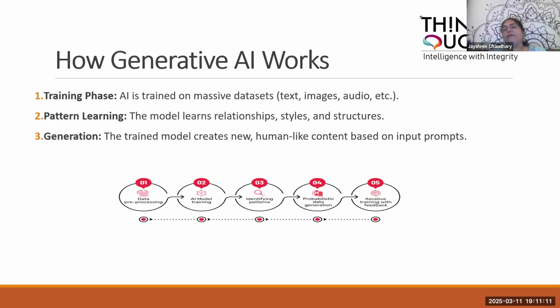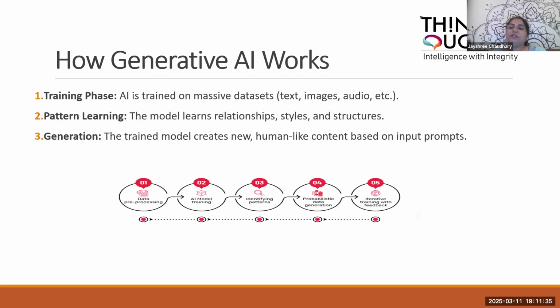Now, how does generative AI work? Basically, generative AI has three phases. One is the training phase, then the pattern learning phase, and the last one is generation, because it generates a response based on the input prompt. In the training phase, the AI is trained on a massive data set, depending on what kind of generation you want.